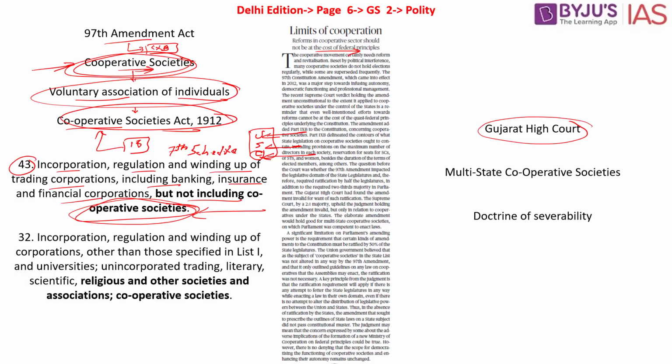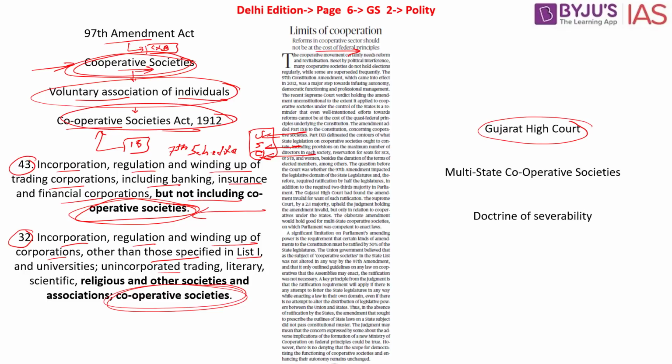Now let's look into Entry 32 of the State List. This is the second list. It speaks about incorporation, regulation and winding up of corporations other than those specified in List 1, and universities, unincorporated trading, literary, scientific, religious and other societies and associations, including cooperative societies.